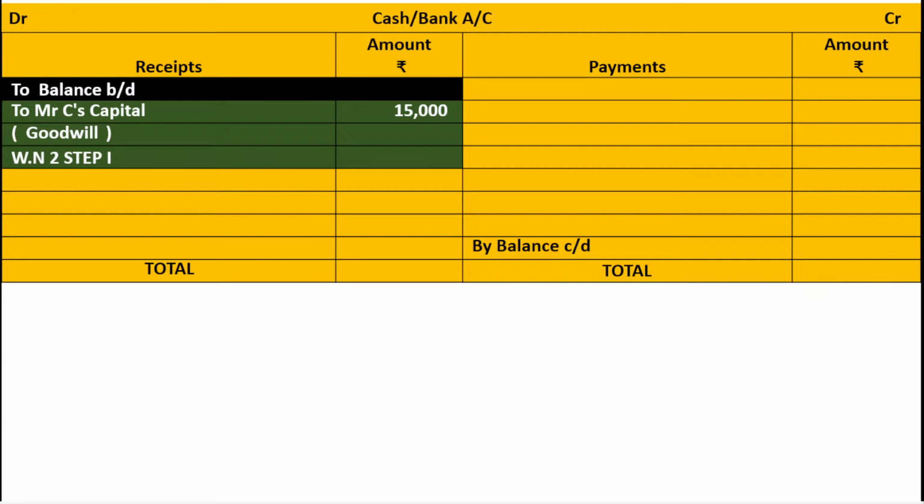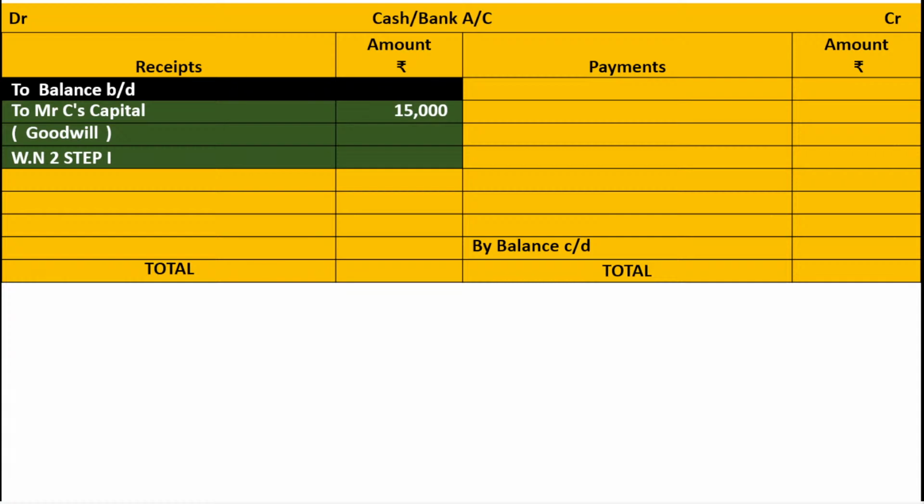Now we are focusing only on the accounting treatment of goodwill. So that's why I am not considering the brought down or carried down amounts or anything else. When the new partner brings the cash for goodwill, step number 1 is cash or bank account debit to Mr. C's capital account, meaning cash or bank account debit to new partner capital account. Pause the video, note it down.